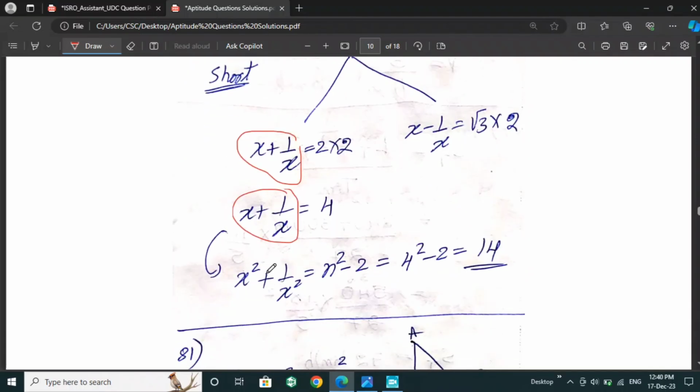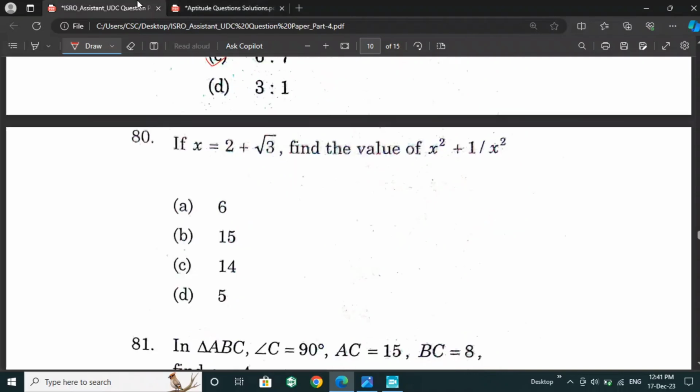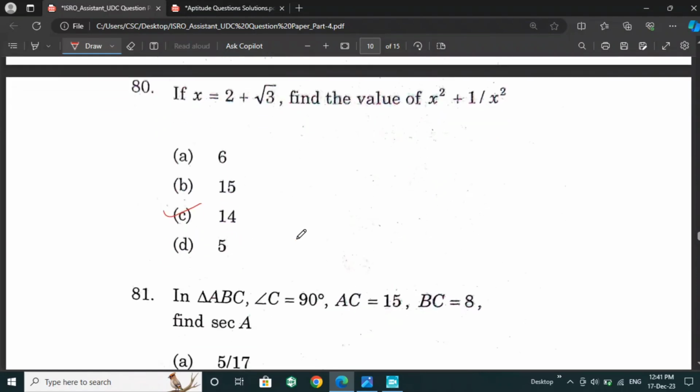Then according to the algebra formula, x square plus 1 by x square is equal to n square minus 2. After 4 square, we will get the answer 14. So option C is the right answer for this question.